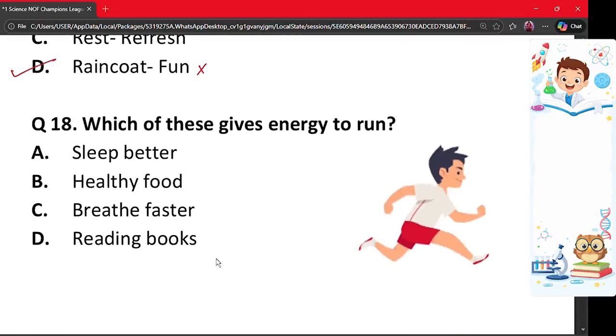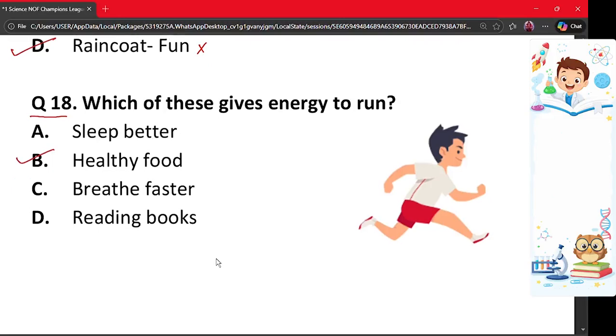Our next question is question number 18. Which of these gives energy to run? A. Sleep better, B. Healthy food, C. Breathe faster, and D. Reading books. The correct answer is option B. Healthy food gives energy to our body, which helps us run, play, and work. Therefore, option B is the correct option.